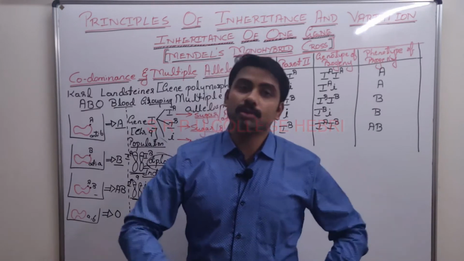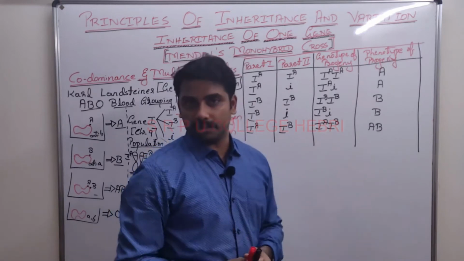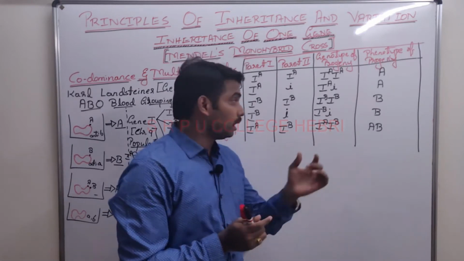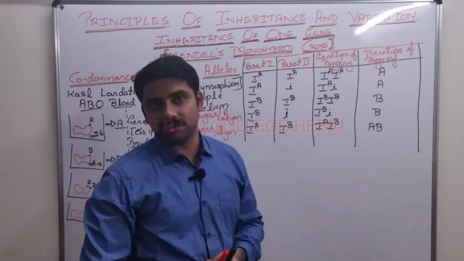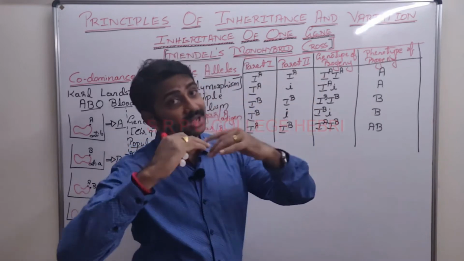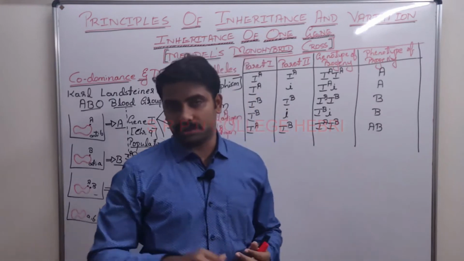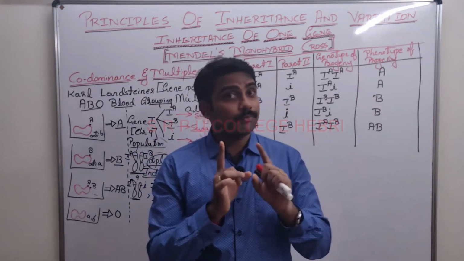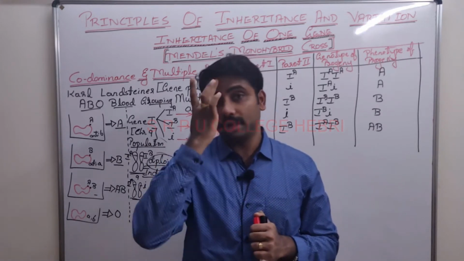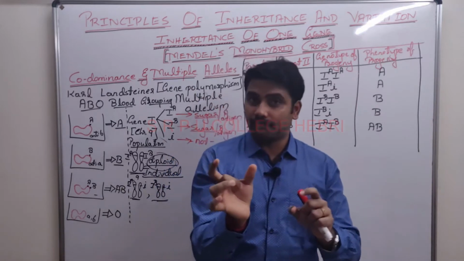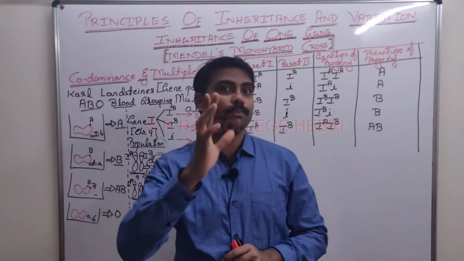Codominance. What is codominance? A condition in which both the alleles of a pair are equally dominant. IA is also dominant, IB is also dominant, hence it is called what? Right? Codominance. I repeat once again. In the case of dominance, explained by 3 key points, the third key point is: in a dissimilar pair of factors, one will be expressed, another one will be suppressed. That is capital T, small t case.